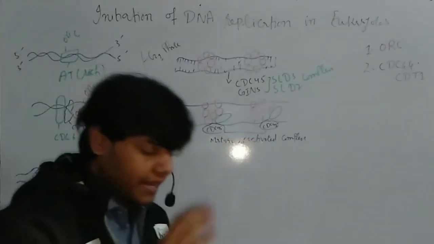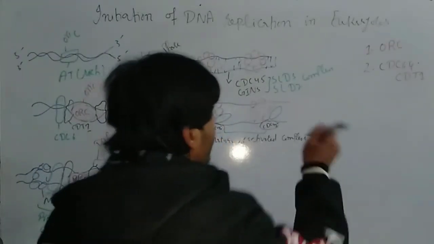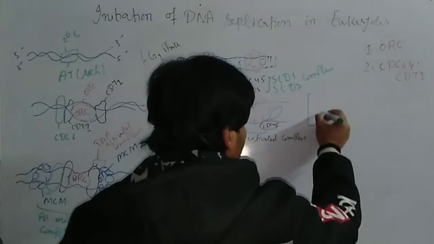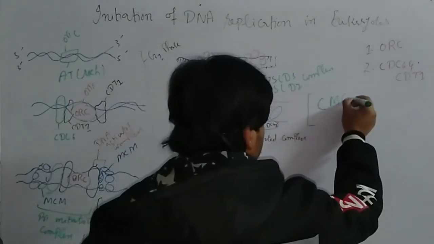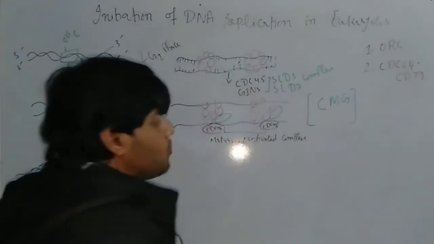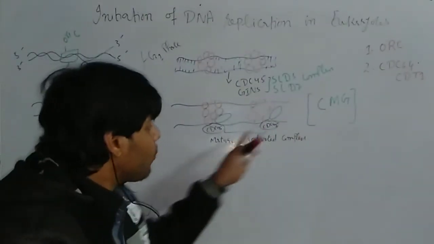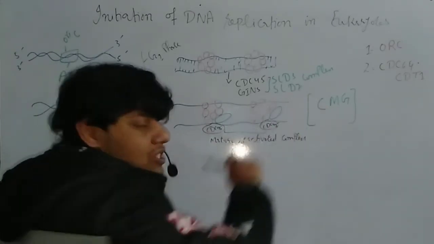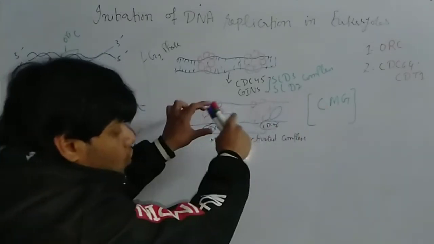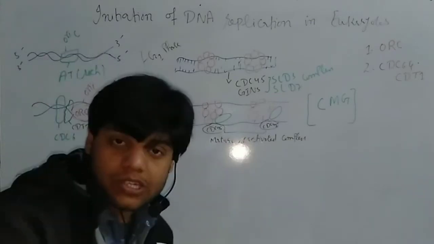Now why is it called a mature or activated complex? Because in this case we have the assembly of CMG. So we have the assembly of CMG. Again C stands for CDC45, M stands for MCM and G stands for GINS. So this complex is called the activated complex.